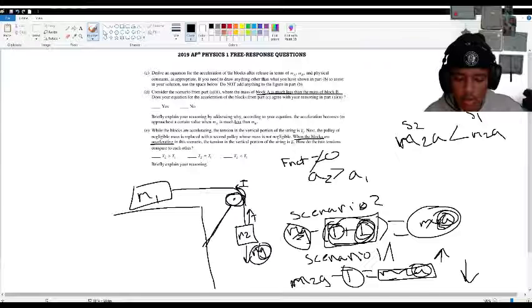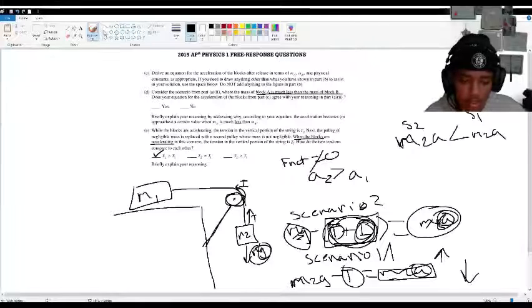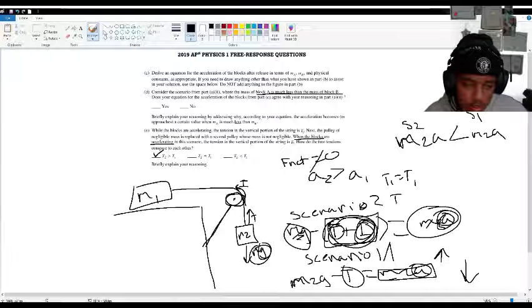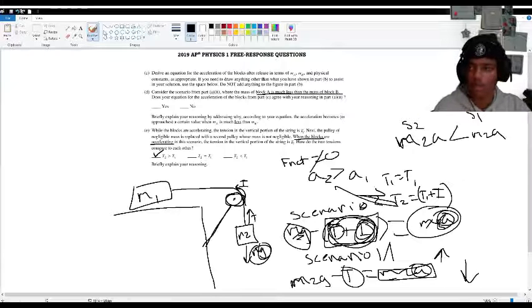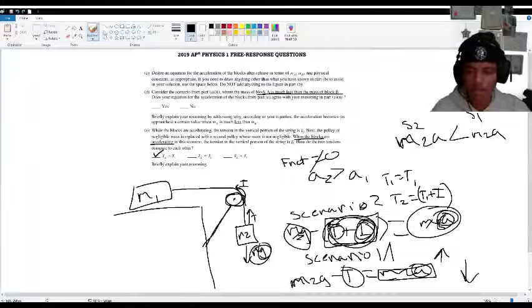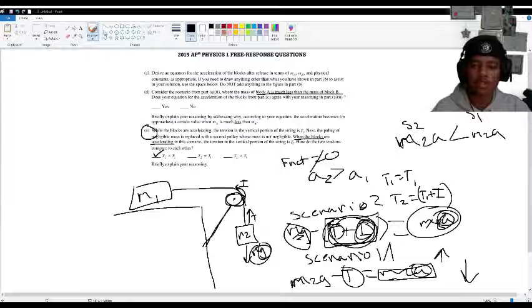So we will say that the tension in scenario 2 is much greater than the tension in scenario 1, because this is basically the entire tension. So T1 equals T, and T2 equals T plus I. That's basically what it is. And that is why T2 is greater than T1, and that is how you answer question E. And that is the end of AP Physics 2019 free response question number 2. Thank you.